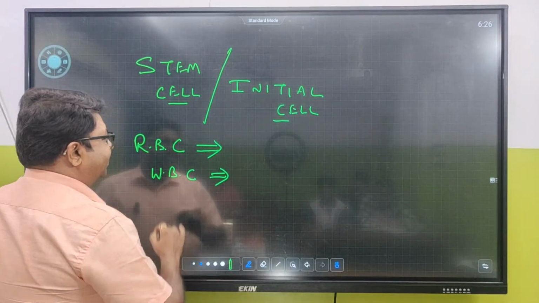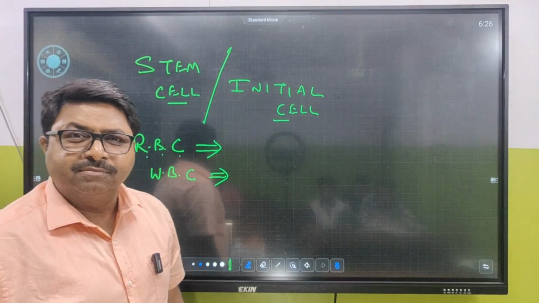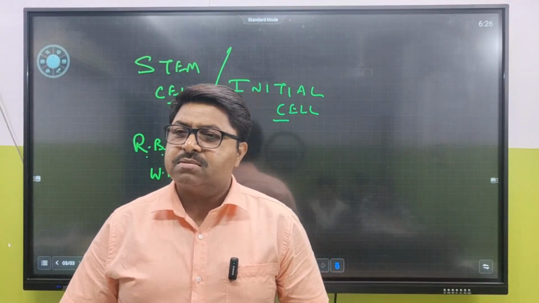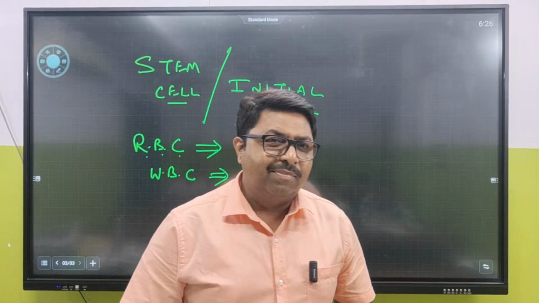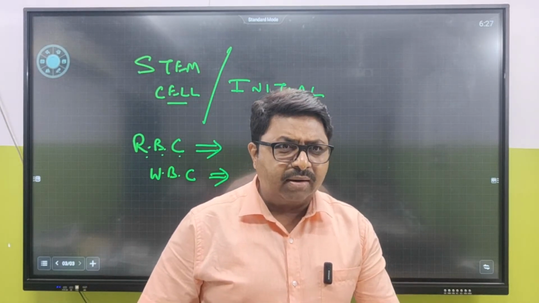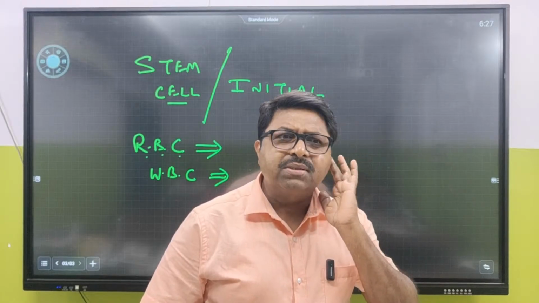Is RBC a cell or a corpuscle? And what's the difference between these two? Is there any difference? Is mitochondria present inside RBC? No, it's not there. That is why they are called corpuscles.